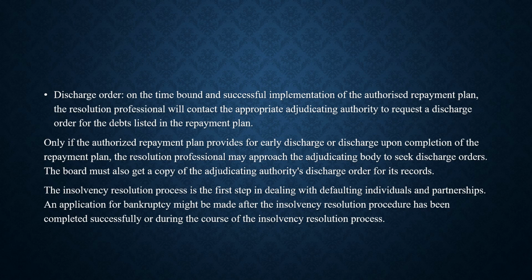Only if the authorized repayment plan provides for earlier discharge or discharge upon completion of the repayment plan, the resolution professional may approach the adjudicating body to seek a discharge order. The board must also get a copy of the adjudicating authority's discharge order for its record.